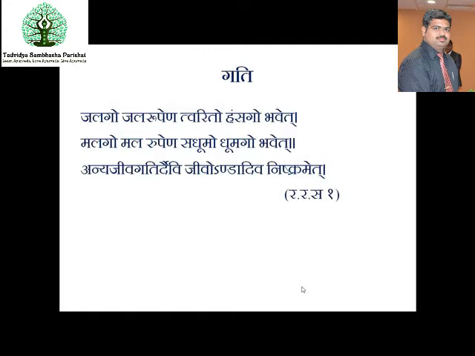Jalago Jalarupena, Tvarito Hamsago Bhavet, Malago Malarupena, So Dhumo Dhumago Bhavet, Anya Jiva Gatir Devi, Jivo Anda Deva Nishkrame. He says there are 5 different types of the Gatis. One is the Jalagati, then Hamsagati, Malagati, Dhumagati, and Jivagati.